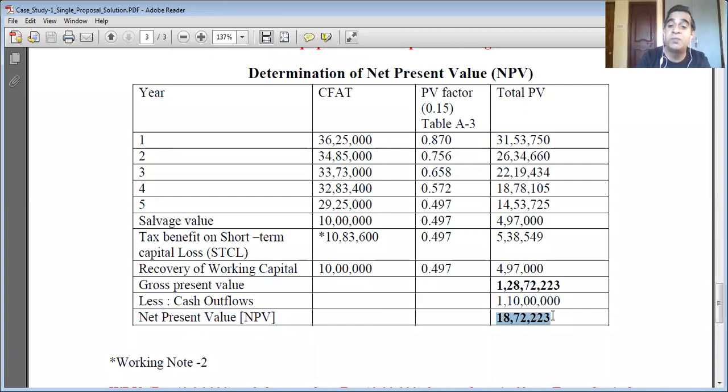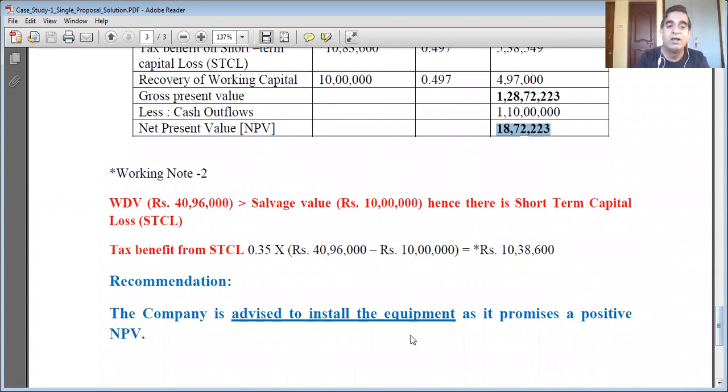So the net present value is positive. It is 18,72,223. So if the company invests 100 lakh rupees into this new equipment during the period of 5 years, the company will have a net present value, or a benefit, of 18,72,223 rupees, which is positive. So what should you recommend? This is the decision which we are going to make. The company is advised to install the equipment. I repeat, the company is advised to install the equipment as it promises a positive net present value.